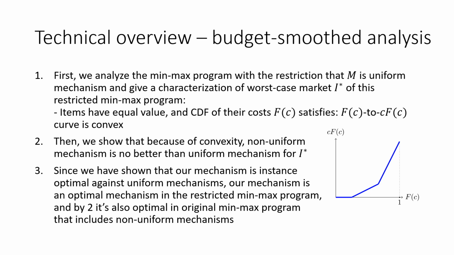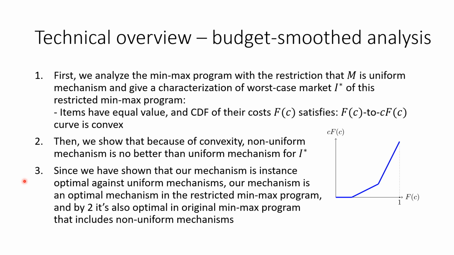In I star, items have equal value, and the CDF of their costs satisfies the following property. We denote the CDF of worst-case market I star by F of c, and we draw the plot where the x-axis is F of c and the y-axis is c times F of c. We prove that this curve must be convex. In the second step, we show that by convexity, non-uniform mechanism is no better than the uniform mechanism for the worst-case market I star.